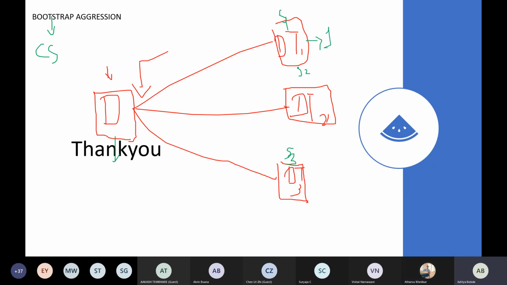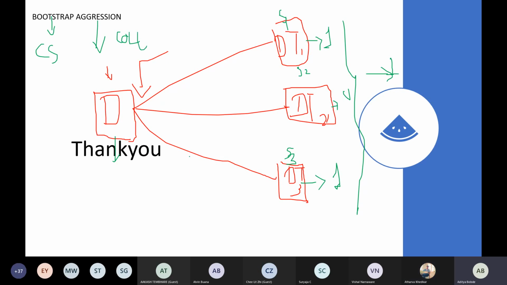And now at the end these will get some predicted values. Suppose this is predicting 1, this is 0, and this is 1, and your final output prediction will be 1, since two classifiers said 1. So bootstrap means creating samples, and what does the second term represent? Aggregation means collection.